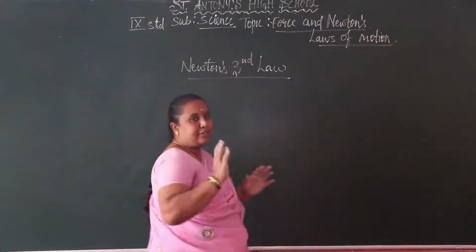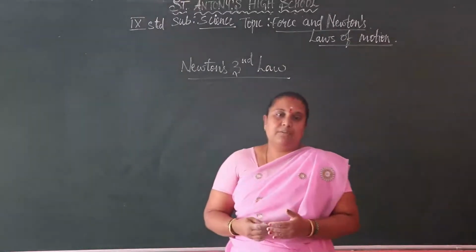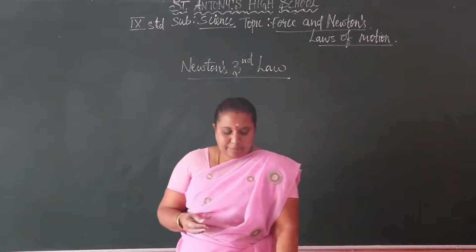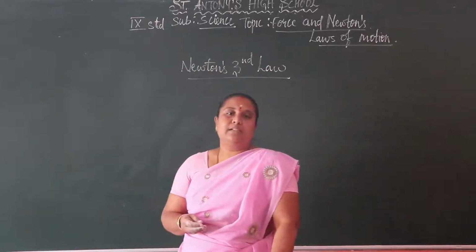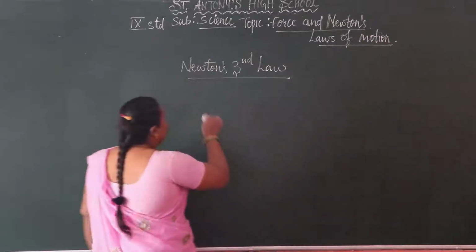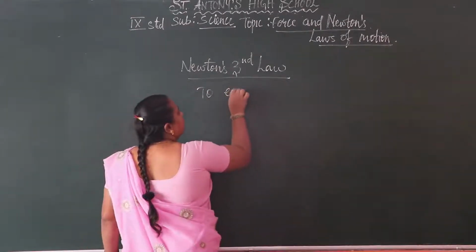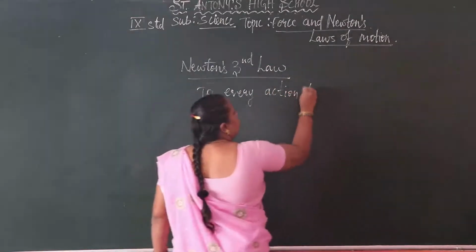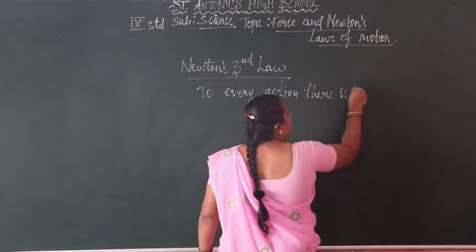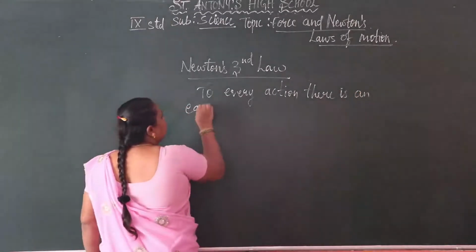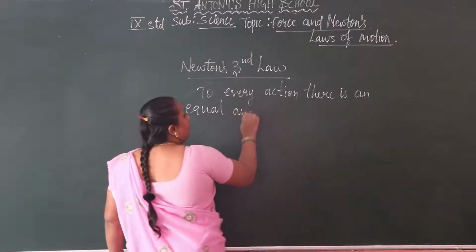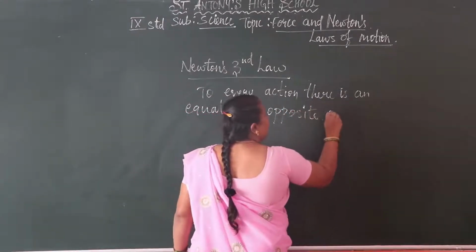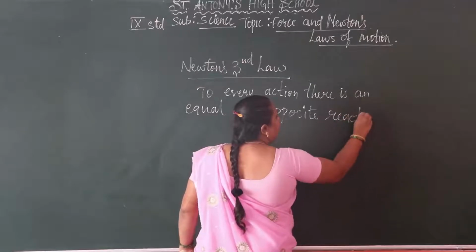So how to define it easily? To every action we have an opposite reaction. To every action there is an equal and opposite reaction. So we can say this is Newton's third law of motion.